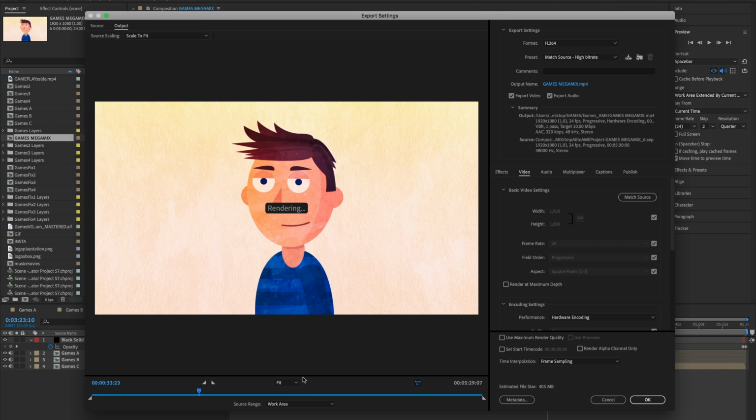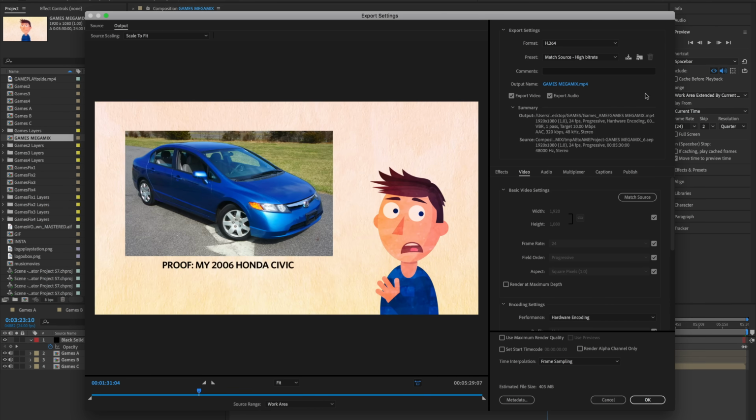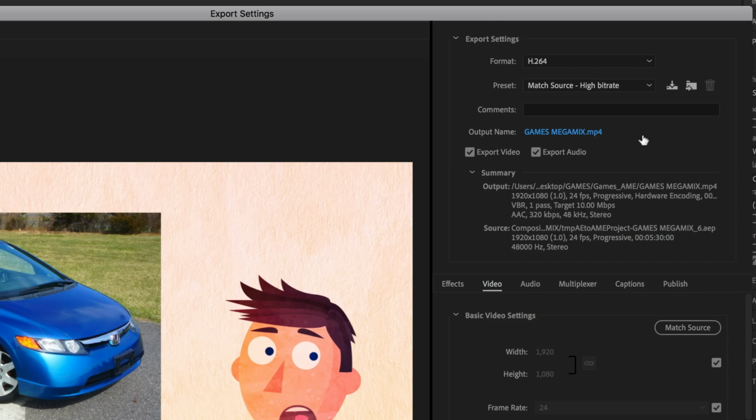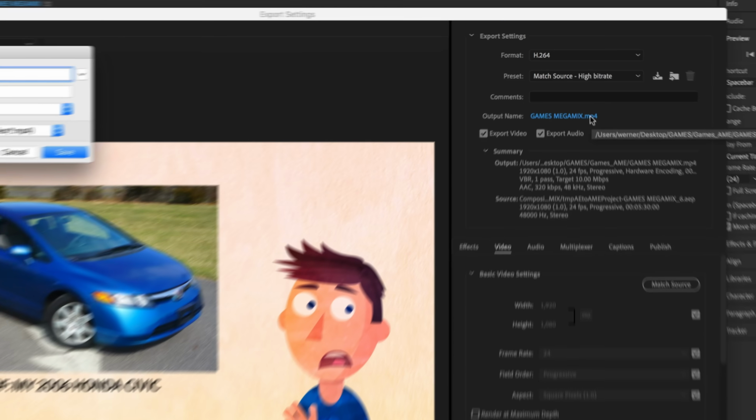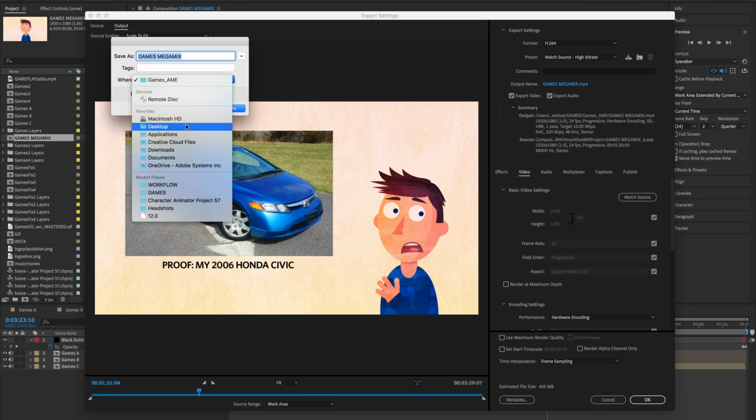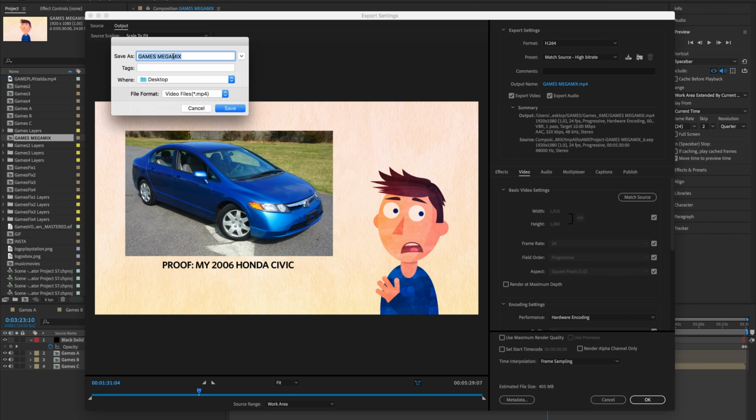This is helpful too because if your sizing is different or something like that, you're going to see black bars or pixelation problems or things like that. So it's helpful to see this as a little preview. For me, these are great. H.264 and match source high bitrate, those are perfect for what I'm trying to go for. Output name, let's call this something different. I'm going to click on this. I'm going to change the destination folder to somewhere where I could actually find it, which is going to be on the desktop. And let's just call this Games Draft.